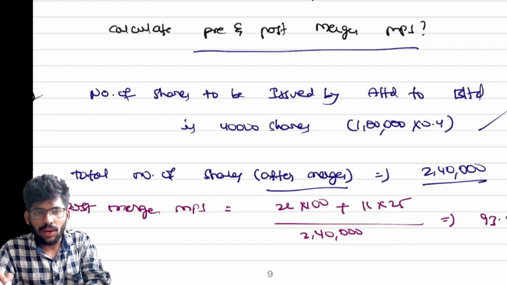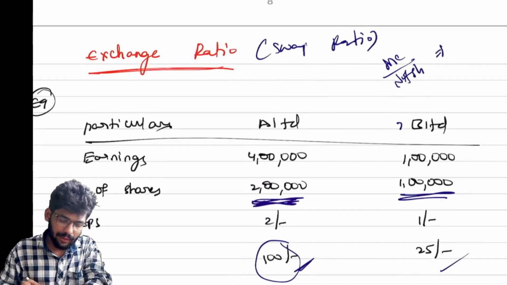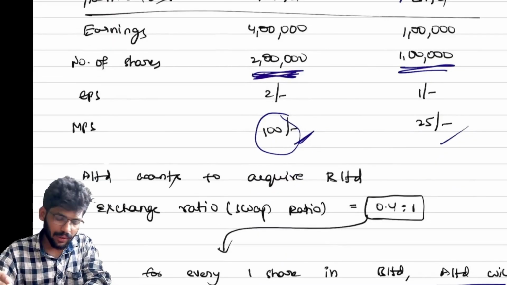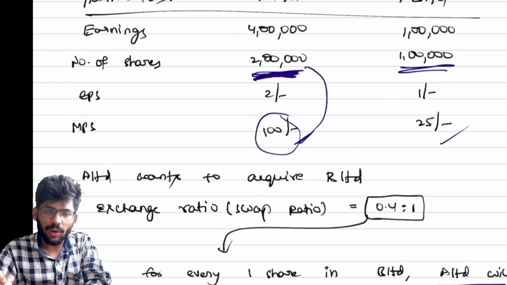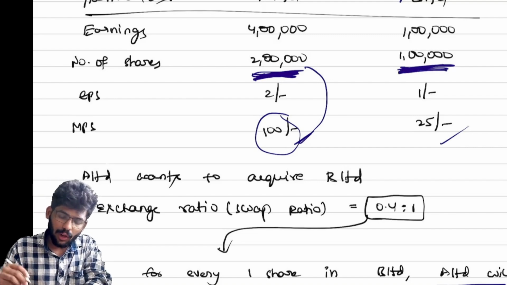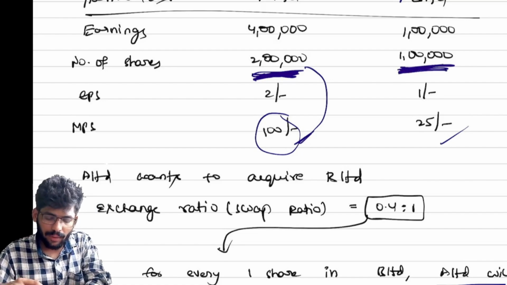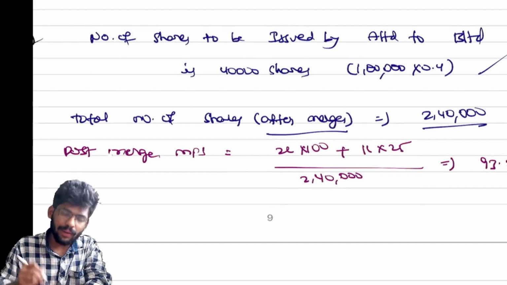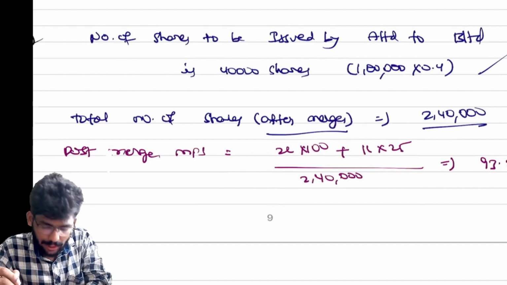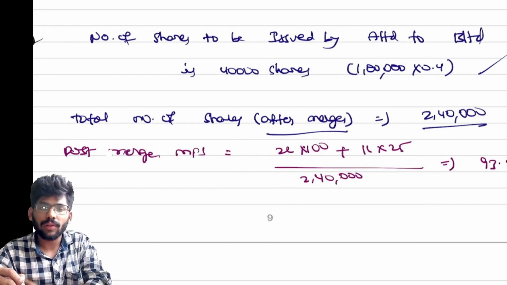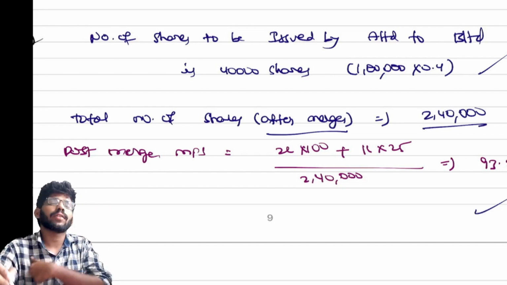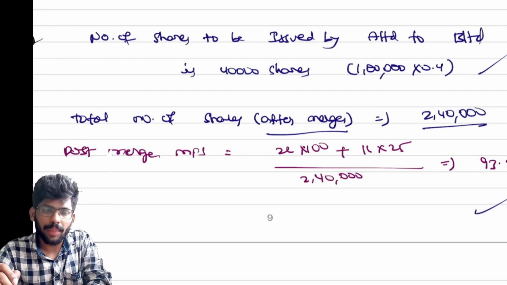Now I want the post-merger EPS. How to calculate it? Simple: market capitalization. Number of shares in the first case is 2 lakhs, and 2 lakhs into 100 is 200 lakhs. Next, 1 lakh shares into 25 is 25 lakhs. Total is 200 plus 25, which is 225 lakhs, divided by 2 lakh 40,000. We will get 93.7. This is the way of post-merger MPS calculation.